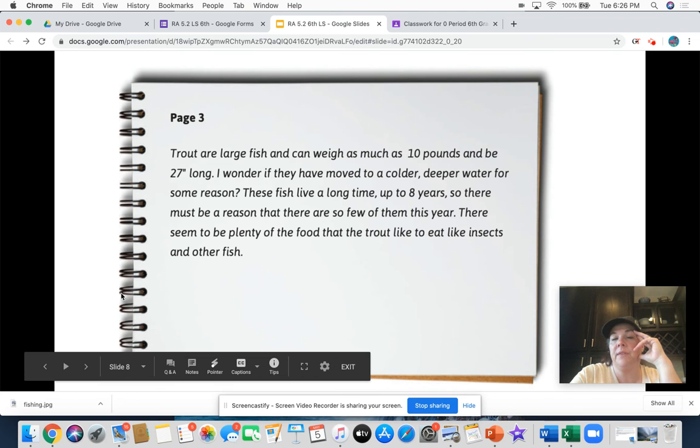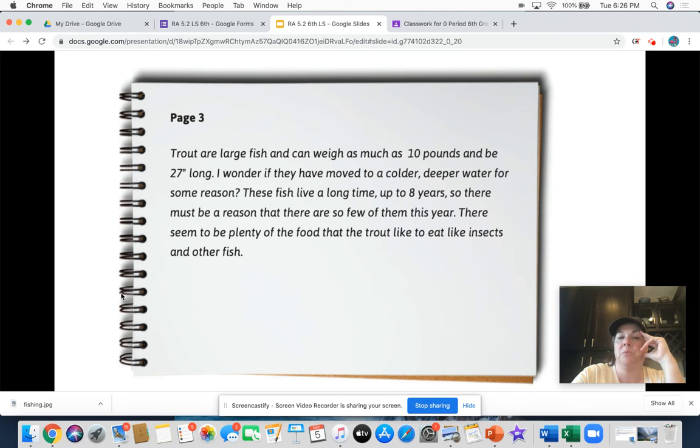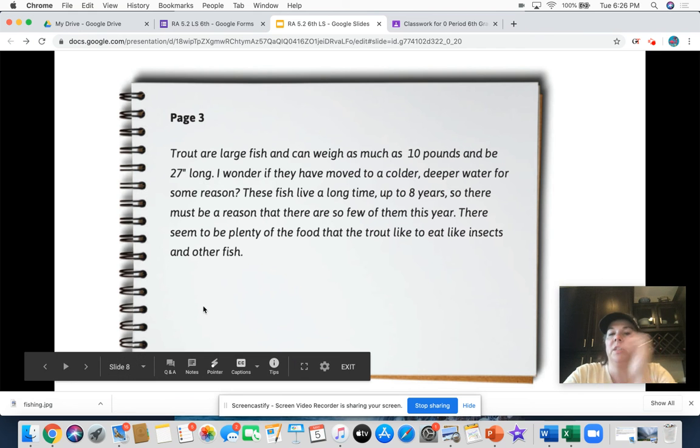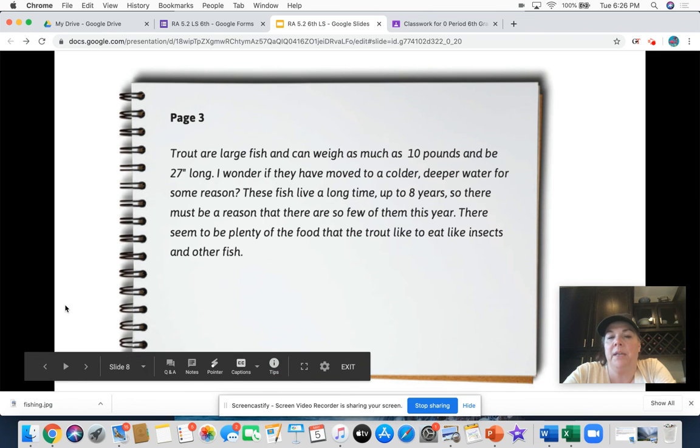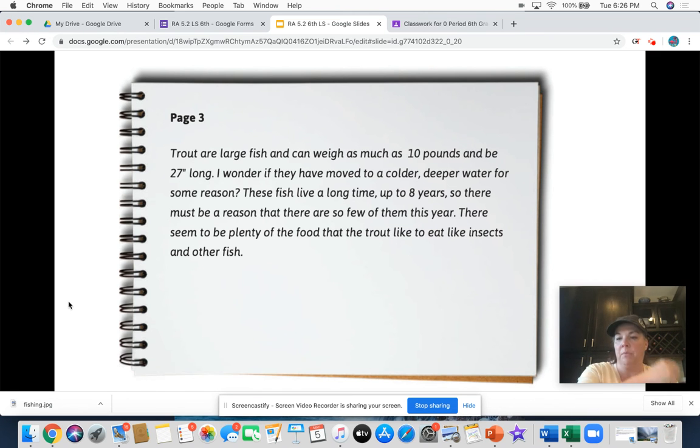I wonder if they have moved to a colder, deeper water for some reason. Okay, so whoa. We've looked at this type of thing before. Did the fish need a different environment? Okay, let's see. These fish live for a long time, up to 8 years, so there must be a reason there are so few of them this year. There seems to be plenty of the food that the trout like to eat, like insects and other fish. Bam, right there, evidence. Okay, is it the food that's affecting the trout?